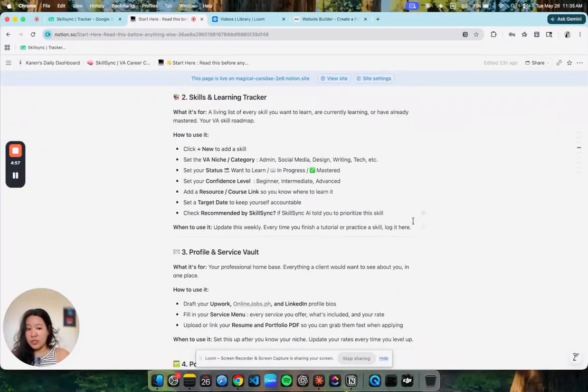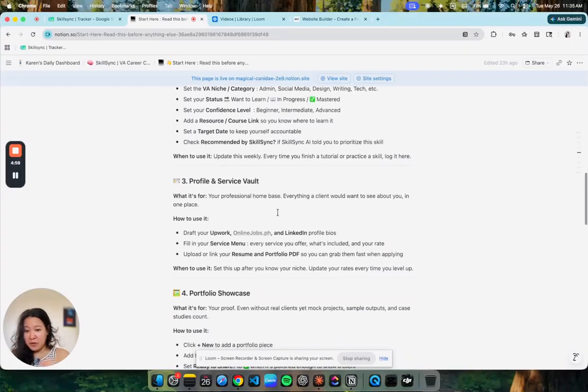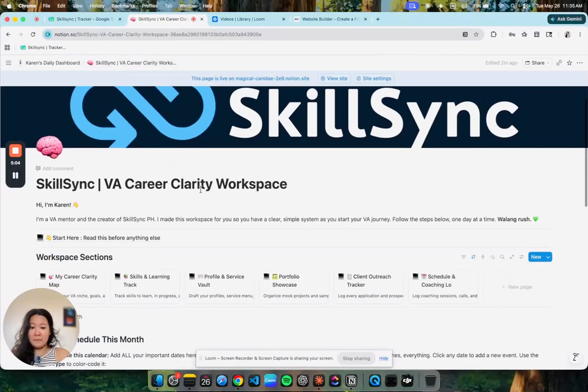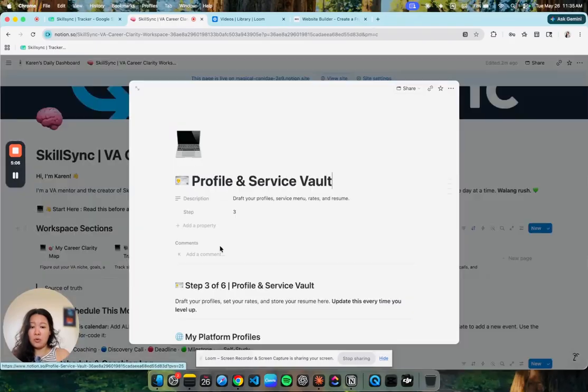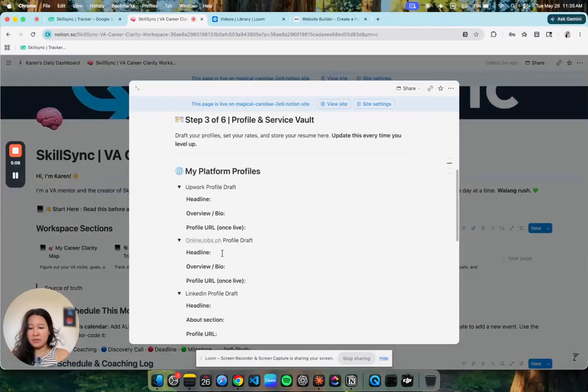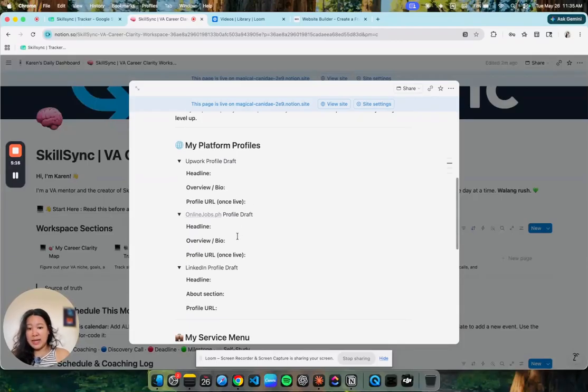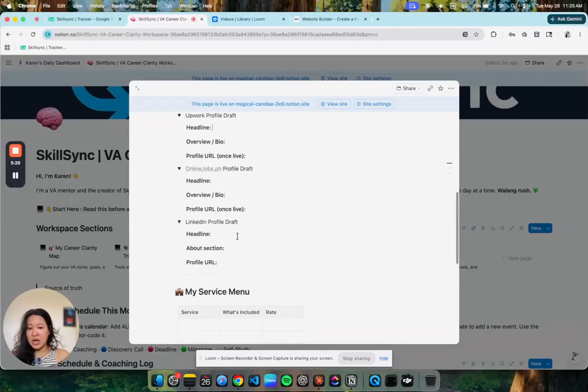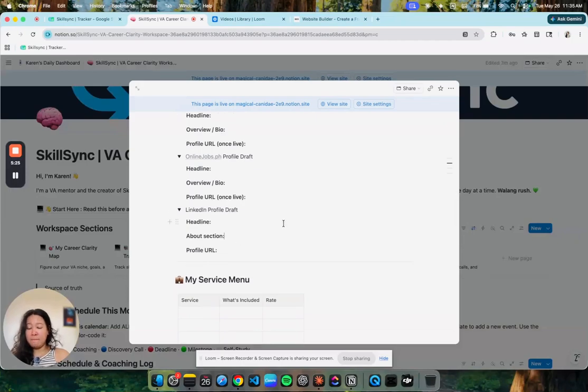I also created an SOP for you to follow here. Kung hindi mo napanood yung video. Profile and service vault. This is also something that is important. Lalagay mo dito yung profiles mo sa platform. So for example, para mas madali, di ba? Lagay mo dito kung ano yung draft mo, sa headline mo sa Upwork, your headline on Online Jobs PH, your profile sa LinkedIn, you put it here. URL mo lalagay mo dyan, yung about section, whatever. So if you want to update something, you update it here and then you paste it on your profile.